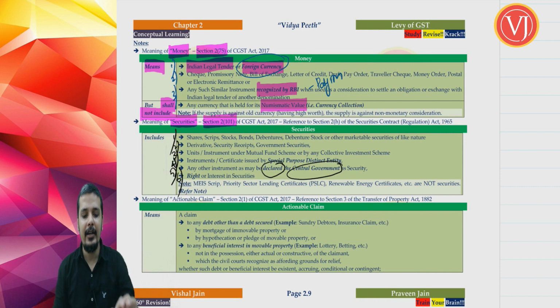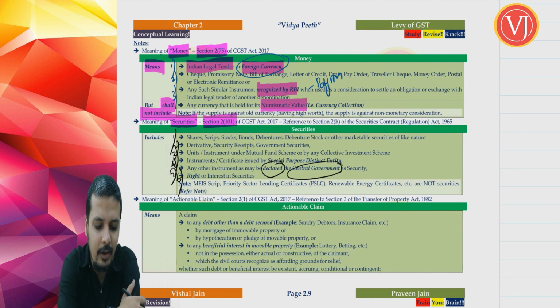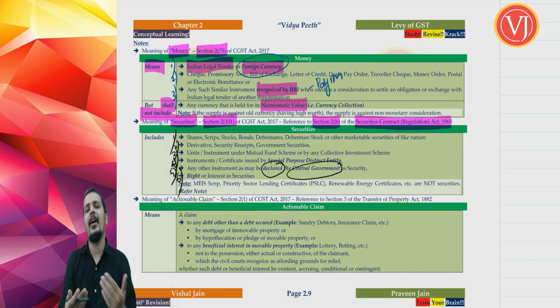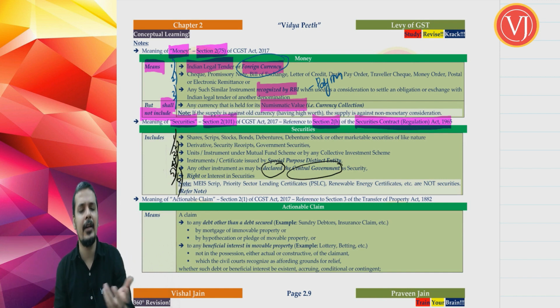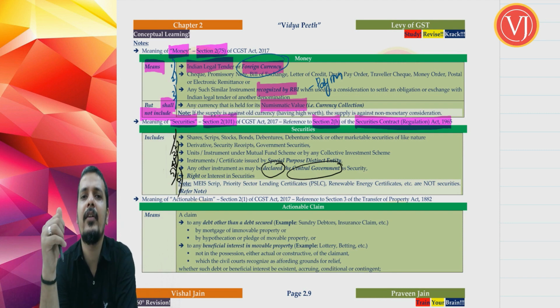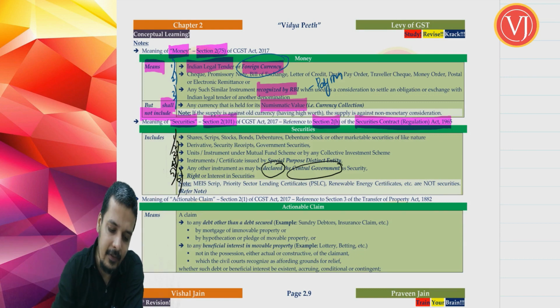But in relation to this securities, I hope the securities definition, that was nothing new. It is actually taken from your Securities Contract Regulation Act. Section 2, clause 101 of CGST Act gives reference to Securities Contract Regulation Act, section 2H of Securities Contract Regulation Act 1965, and from there we have this definition of securities which we will be discussing even in other subjects. Same definition is there, because everywhere wherever security is defined, they give connection to section 2 clause H of Securities Contract Regulation Act 1965. But that's one important point in relation to securities, right?